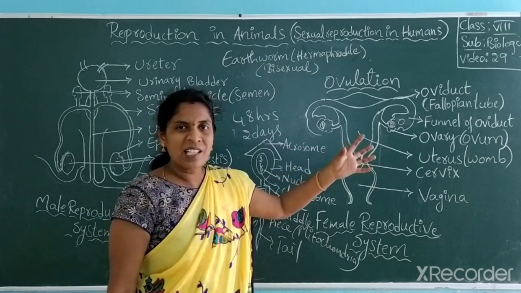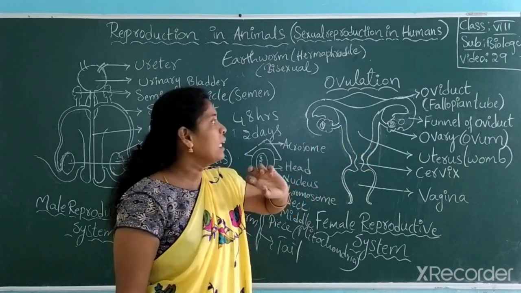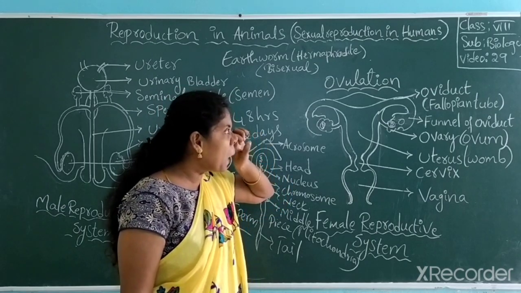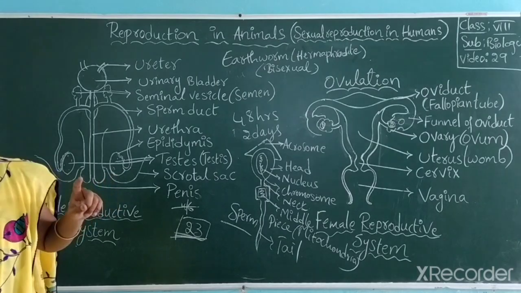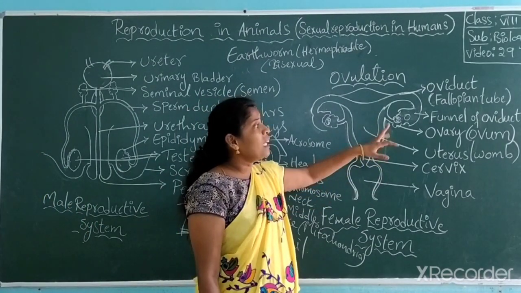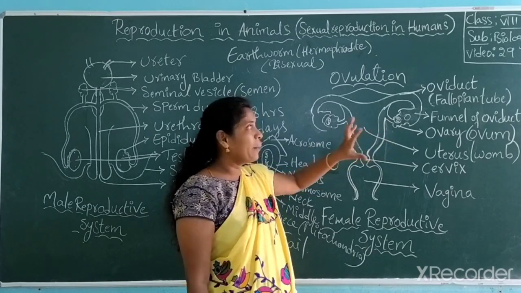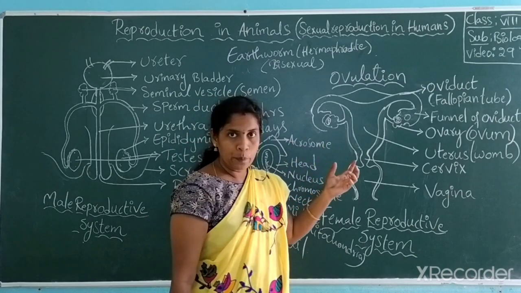Once the ovum is released out, there is a funnel-like structure called the funnel of the oviduct. Sorry, the funnel is not the oviduct. The funnel of the oviduct means the opening portion of the oviduct, the fallopian tube.